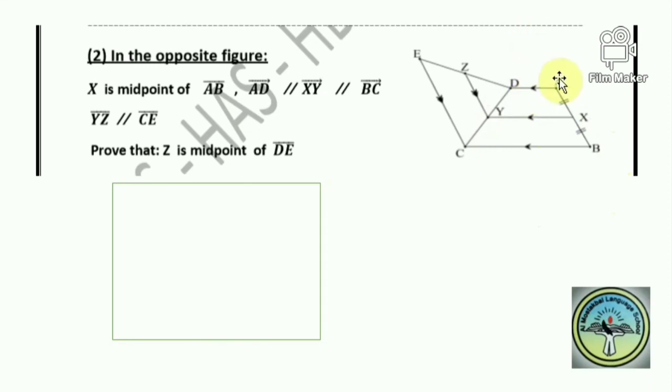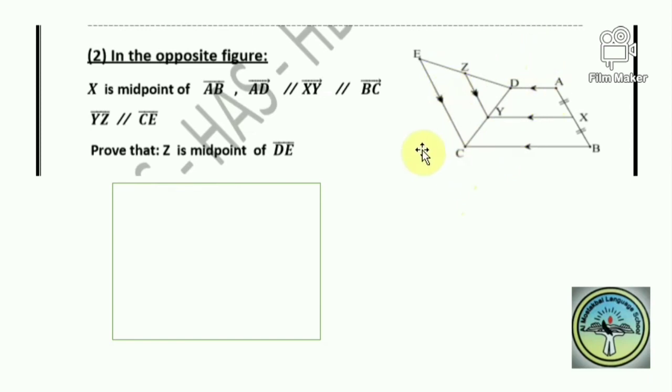So since DA is parallel to XY parallel to BC, and since AX is equal to XB, then also DY equals YC. It means Y is a midpoint of DC.